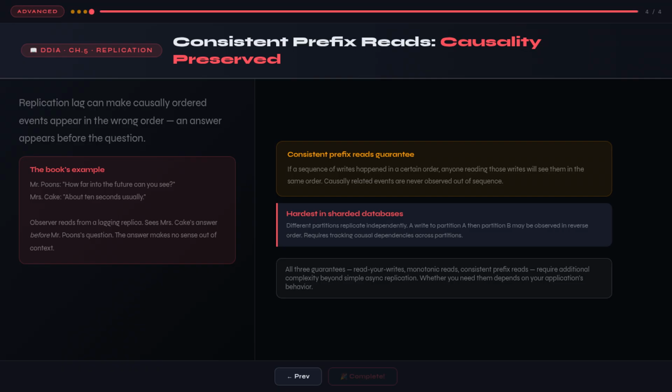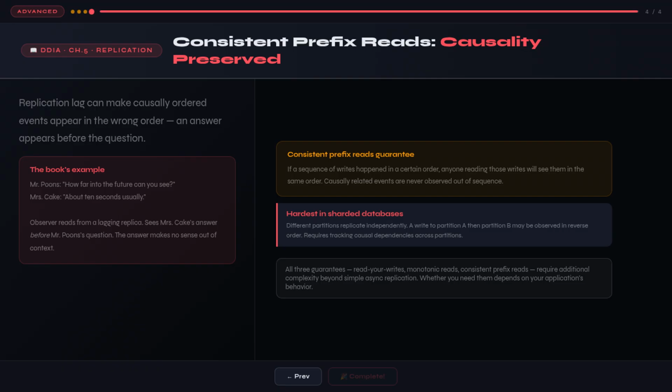A third observer reads from a replica. Due to replication lag, they see Mrs. Cake's answer before they see Mr. Poons's question. The answer appears first, and makes no sense without the question. From the observer's perspective, Mrs. Cake seems to be predicting questions rather than answering them.